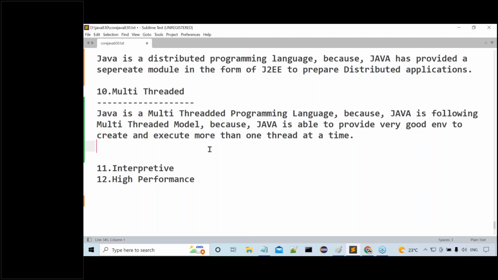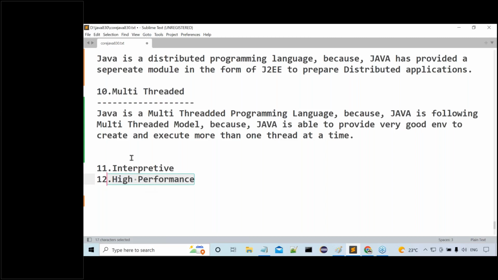So Java is a multi-threaded programming language. So obviously we can conclude that Java is a high performance programming language or not? For this feature we already had the answer now. How is Java a high performance programming language? This is one of the reasons. Java is a multi-threaded programming language. That's why the performance of Java applications is always high when compared with other programming languages.